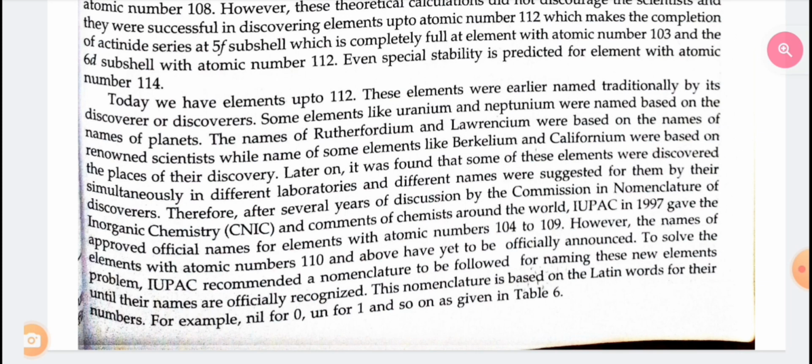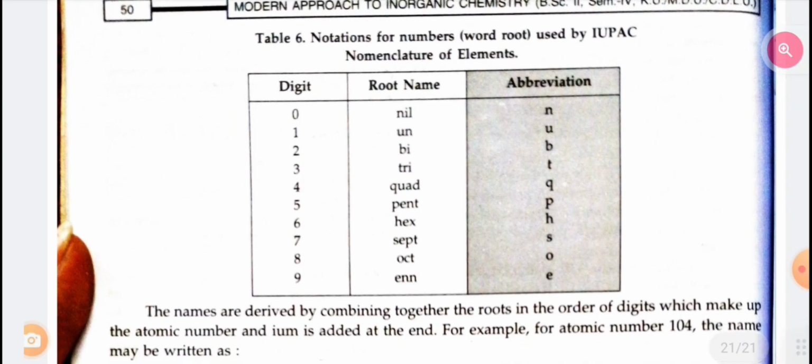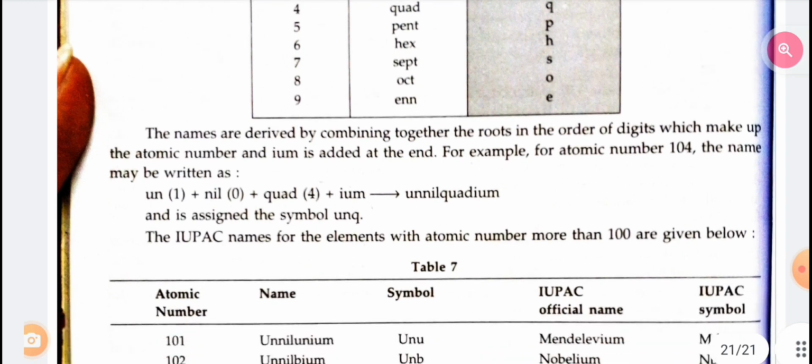For example, nil for 0, un for 1, and so on. This is the table. 0 for nil, 1 for un, 2 bi, 3 tri, 4 quad, 5 pent, 6 hex, 7 sept, 8 oct, 9 enn. The names are derived by combining together the roots in the order of the digits which make up the atomic number, and ium is added at the end. For example, for the atomic number 105, the name was written as unnilpentium.